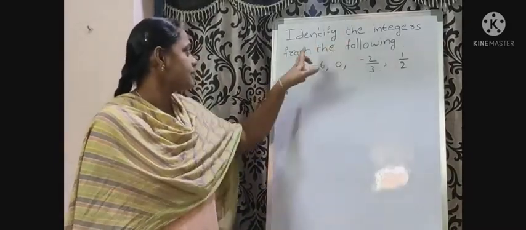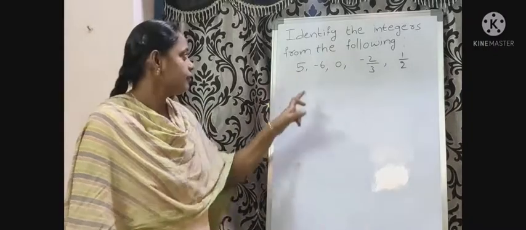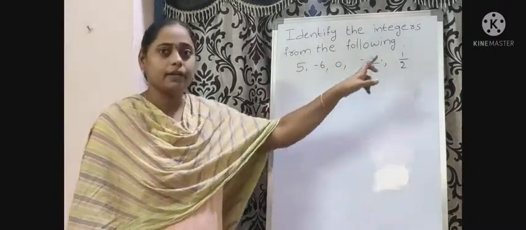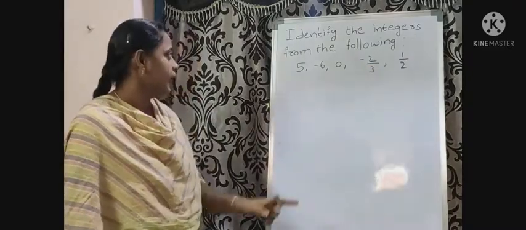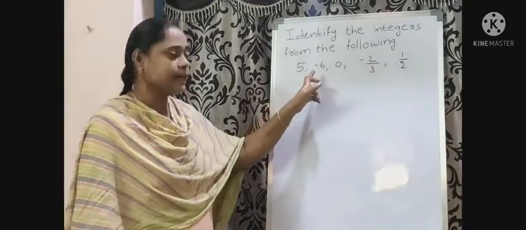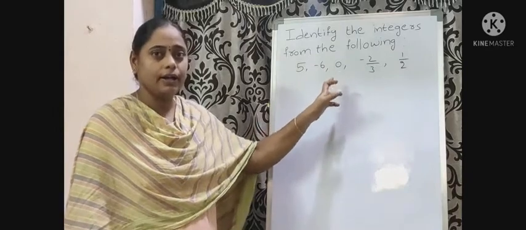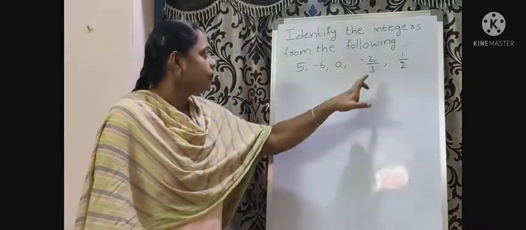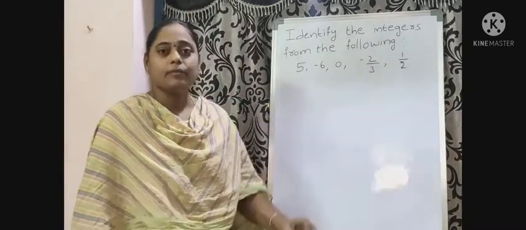Identify the integers from the following: 5, minus 6, 0, minus 2 by 3, 1 by 2. Here 5, minus 6 and 0 are integers. What about minus 2 by 3 and 1 by 2?